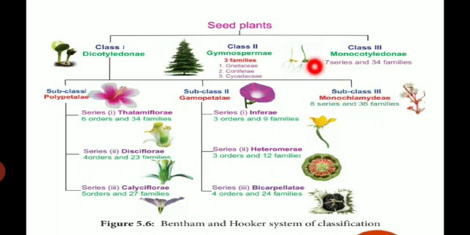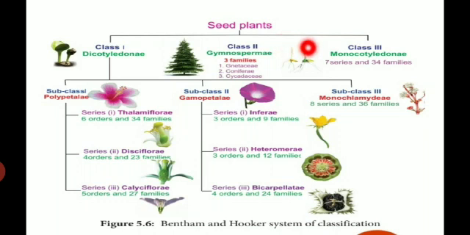Second one, the class Gymnospermae. The gymnosperm plants contain naked seeds. Naked means open seeds. The ovules are not enclosed within the ovary. This is known as naked seeds. The naked seeds come under this class. Then Gymnospermae include 3 families: Gnetaceae, Coniferae and Cycadaceae. For Gnetaceae, for example, Gnetum; Coniferae, Pinus; and Cycadaceae, for example, Cycas.